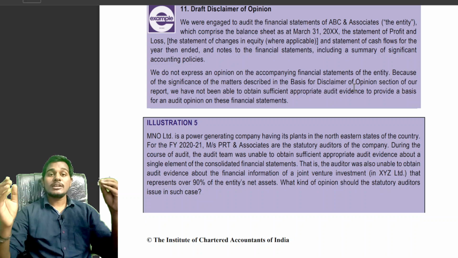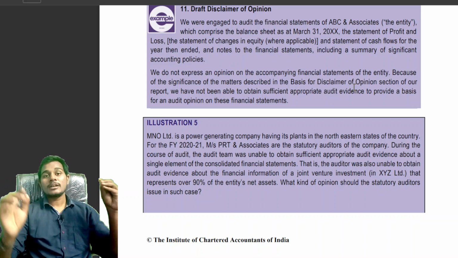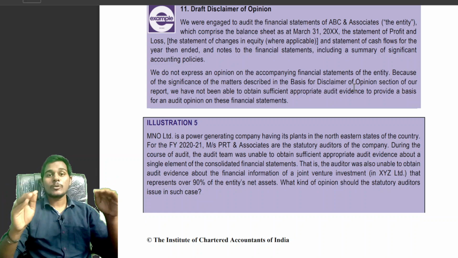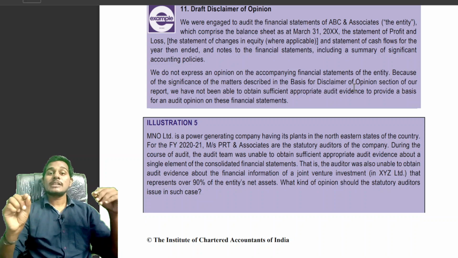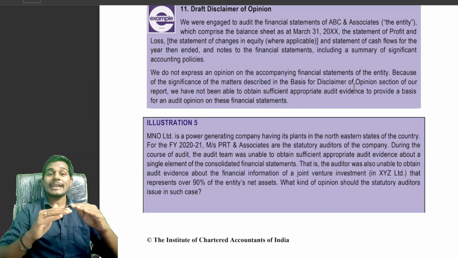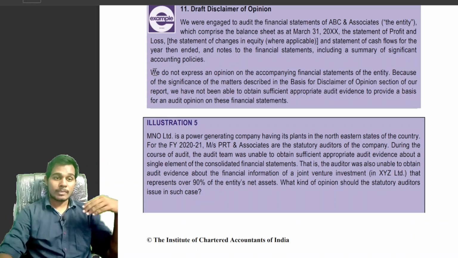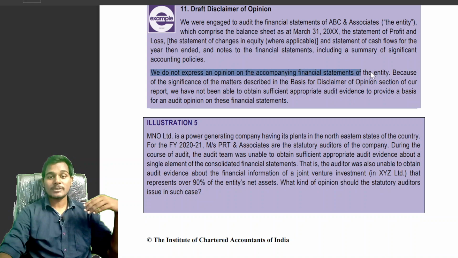See, students, in the case of auditor's opinion relating to disclaimer, the auditor will not express an opinion. Please write in the notes, students. In the case of disclaimer of opinion, the auditor in the opinion paragraph will write disclaimer of opinion and will not express an opinion. See, students, the auditor will not express an opinion on the financial statements of the entity.